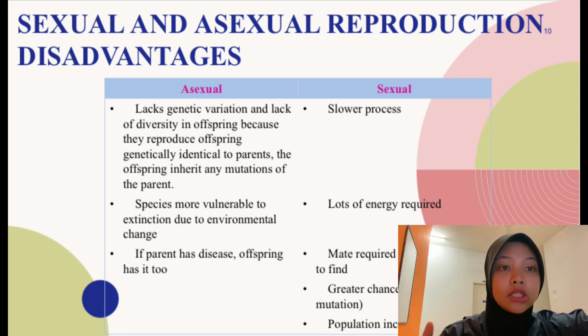The disadvantages of sexual reproduction. The first one is a slower process. The second one is that lots of energy is required. The third one is that a mate is required, which can be difficult to find. The fourth one is a greater chance of error and harmful mutation. And the last one is that population increases are limited.